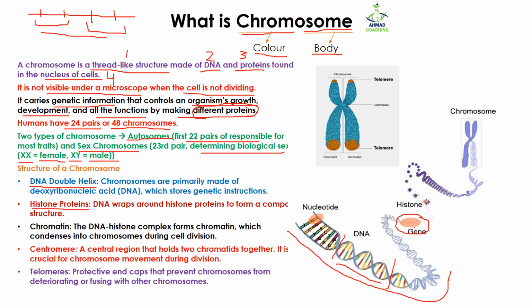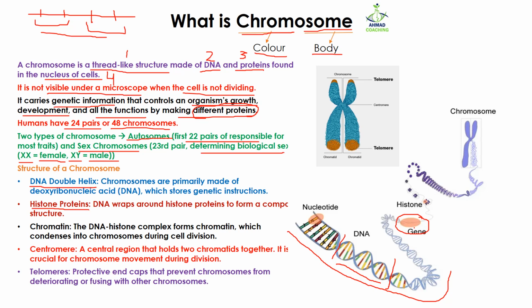This is just like you have a crumpled paper ball, and then you have one long thread. That crumpled paper ball is your histone, and that long thread is your DNA. And then you start to wrap that long thread on the paper ball, and you will see that you can accommodate the long thread into a very small circle or very small ball.